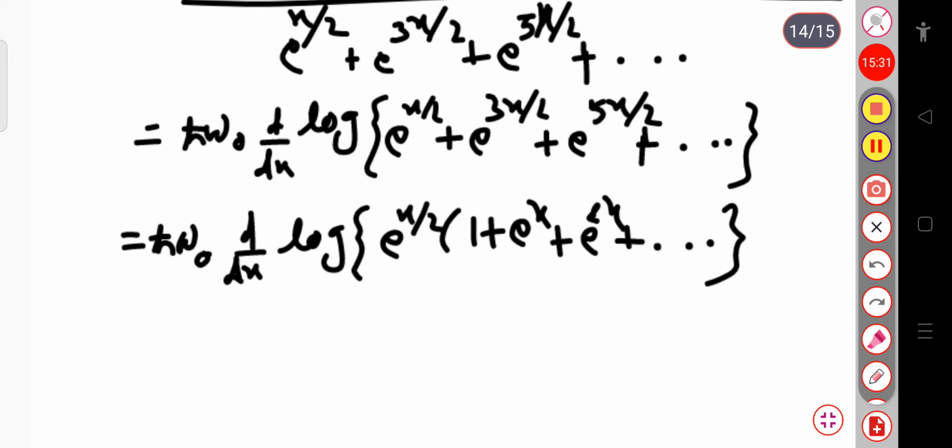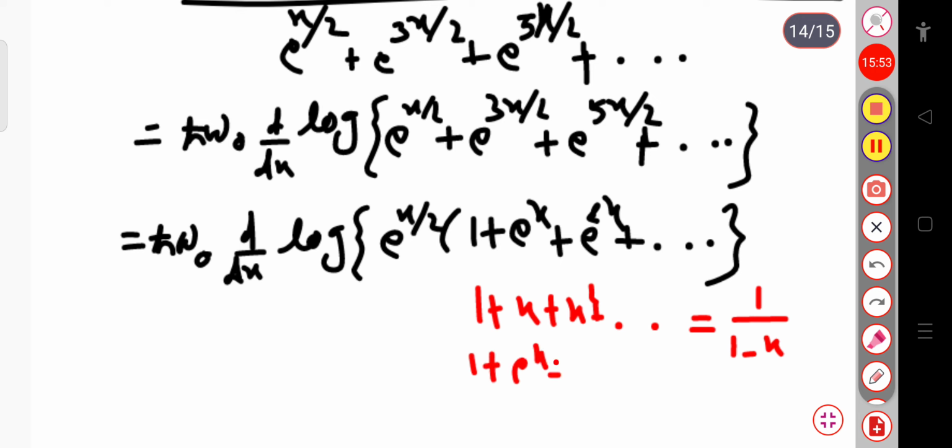Here I have taken common exponential x by 2, and 1 plus exponential x plus exponential 2x is just in the form of, let me write, 1 plus x square plus so on. So this is nothing but 1 by 1 minus x, and here 1 plus exponential x plus exponential 2x and so on is nothing but 1 by 1 minus exponential x.